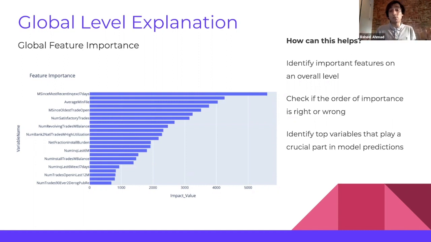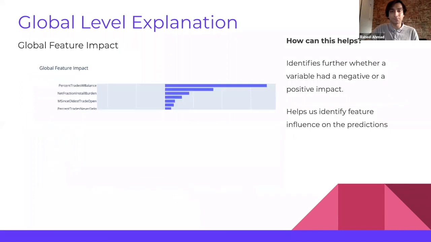We can check if the order of importance is right or wrong, and whether it matches our intuition or not. If it doesn't, why doesn't it? It helps us identify top features that play a crucial part in model prediction. Just like I mentioned, we'll pay special attention to these top 3 variables.